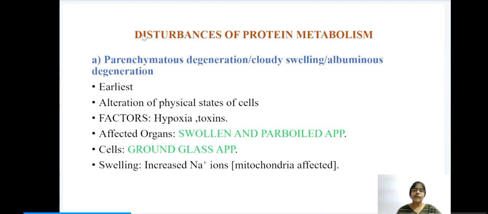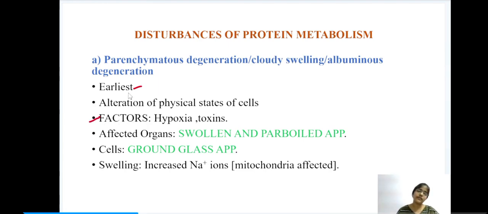Here we have a very important topic, that is disturbances of protein metabolism. In this, first we have parenchymatous degeneration or cloudy swelling or albuminous degeneration. These synonyms are also very important, which can be asked as bits. Under this, this degeneration is the earliest of all, and there is alteration of physical states of the cells. So this is again very important.